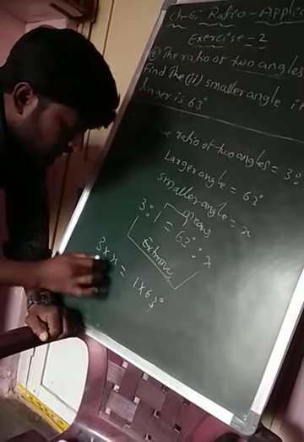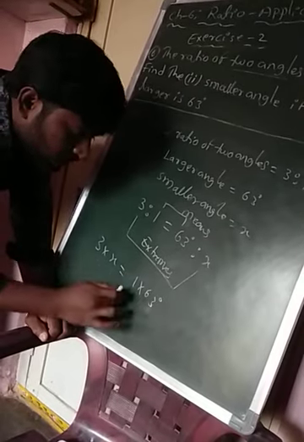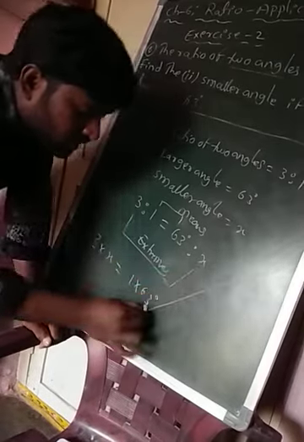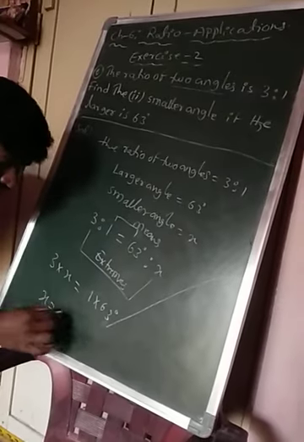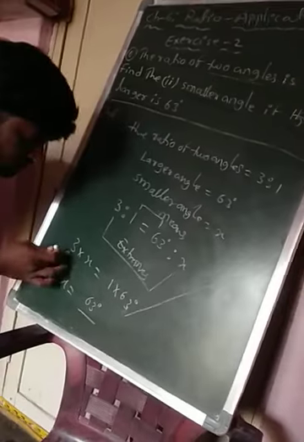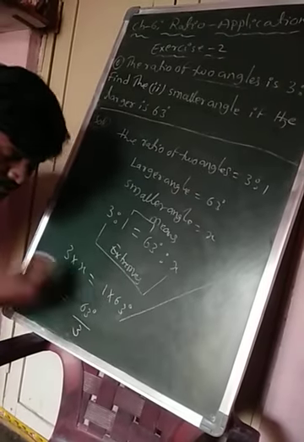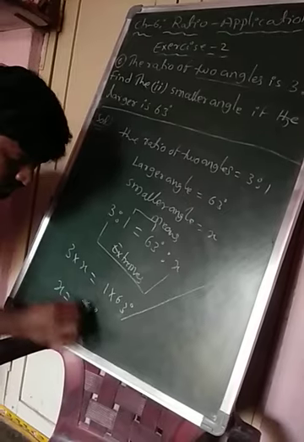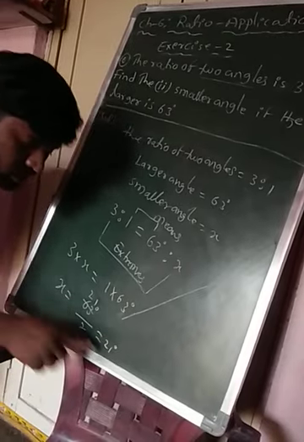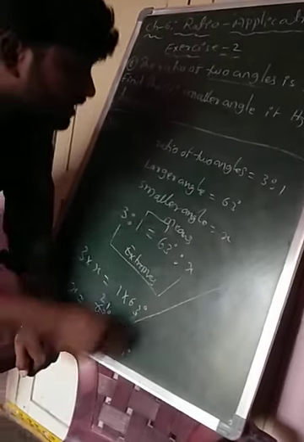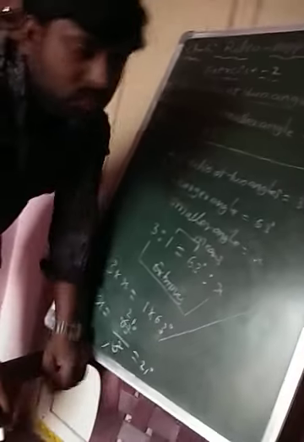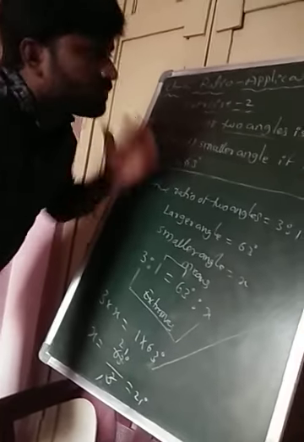If I transpose 3 to the right-hand side, we can write x is equal to 1 into 63, that is 63 degrees, divided by 3. Multiplication becomes division. 3 times 21 is 63. So x is equal to 21 degrees, which is the smaller angle. This is the required solution for this question.